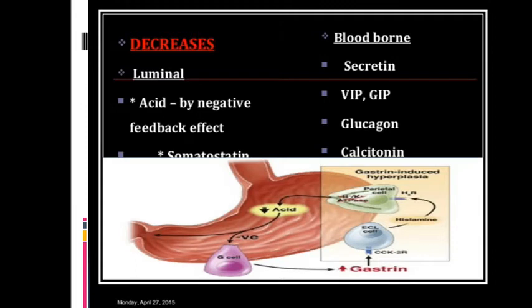Heidenhain pouch is a denervated pouch. Yes, Heidenhain's pouch is a denervated pouch. Pavlov's pouch is highly supplied by nerve fiber. Not highly, but you can say Pavlov's pouch has nerve supply.